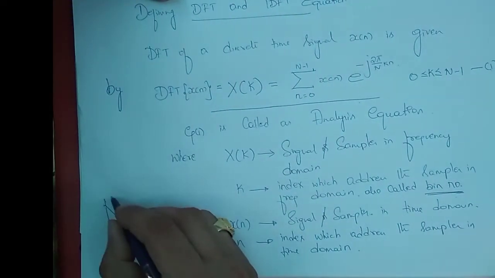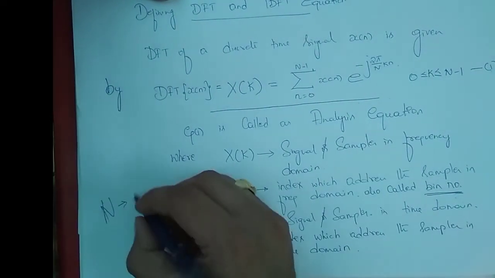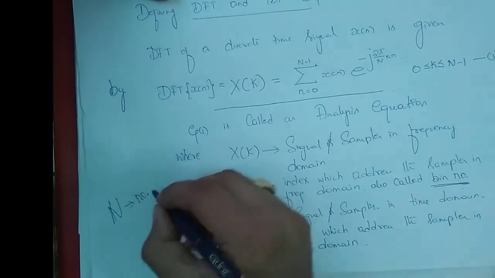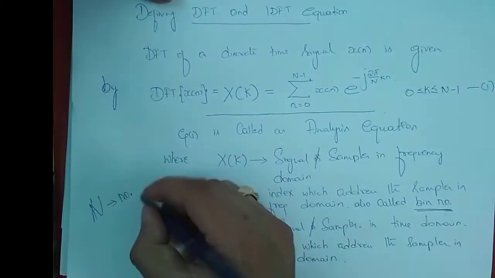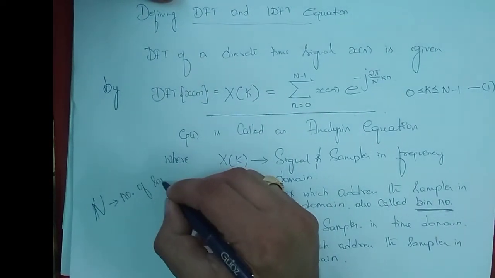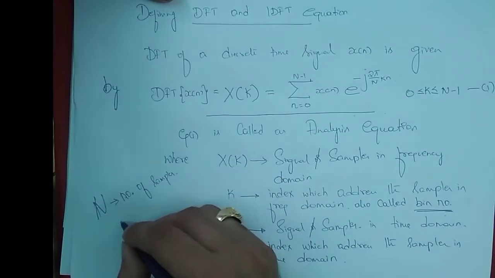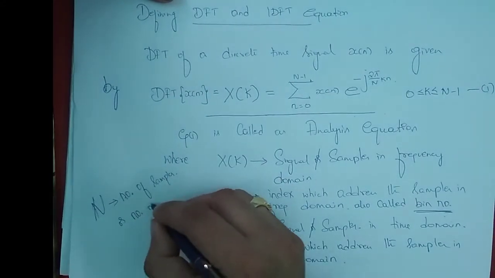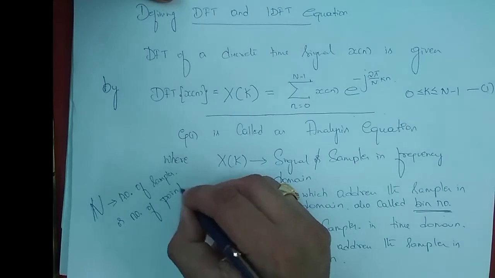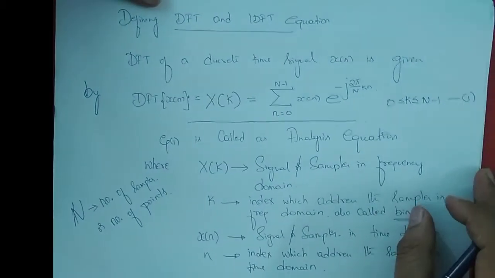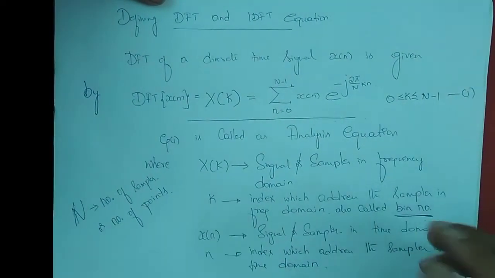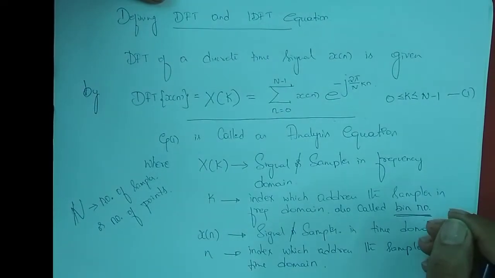And what is capital N here? Capital N is the number of samples we take, also called the number of points. Given a sequence, we usually take 2-point DFT, 4-point DFT, 8-point DFT, and so on.